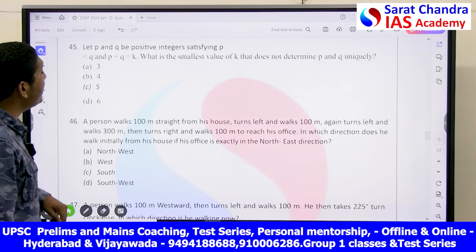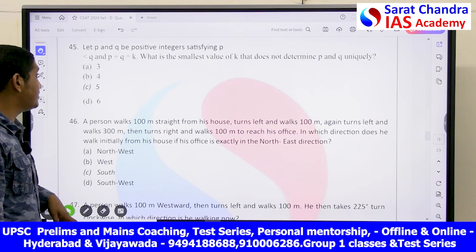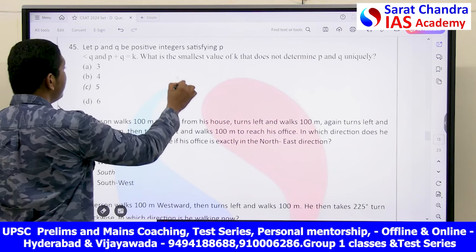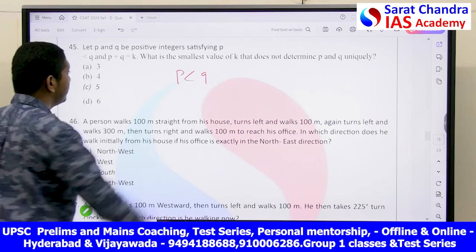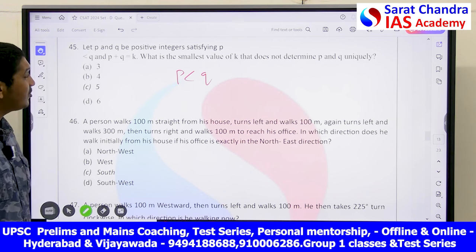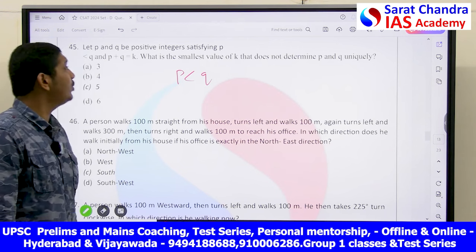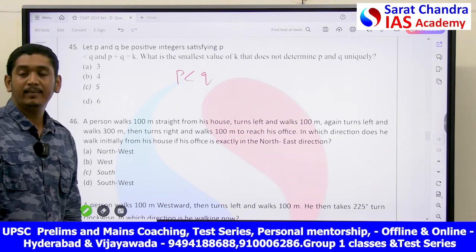Now, let P and Q be positive integers, satisfying that P is less than Q, and P plus Q is equal to K. What is the smallest value of K that does not determine P and Q uniquely?